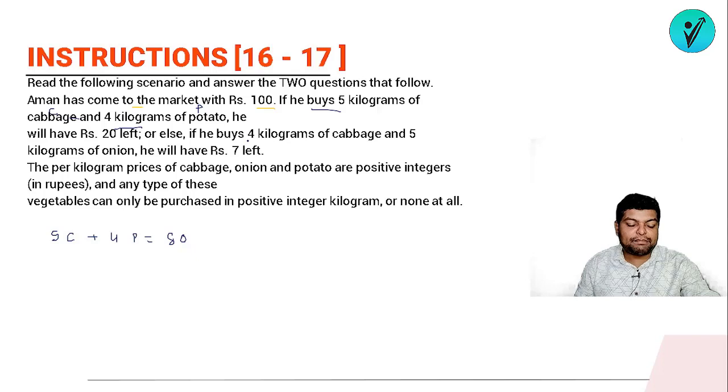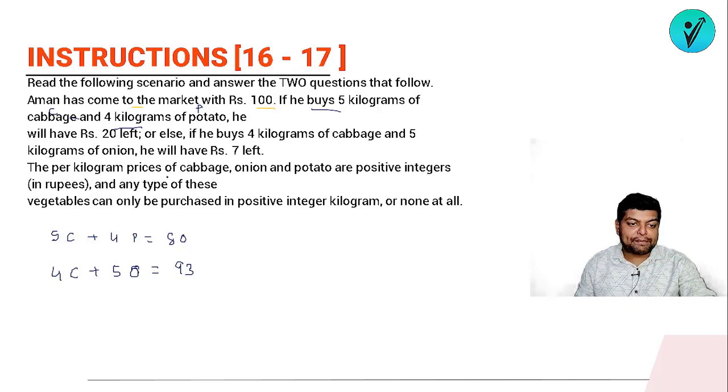Or else, if he buys 4 kilograms of cabbage, so instead of 5, if he's buying 4 kgs of cabbage and 5 kilograms of onion, let the price of onion be O rupees, he will have 7 rupees left. Means the total value of it will be what? It will be 93.